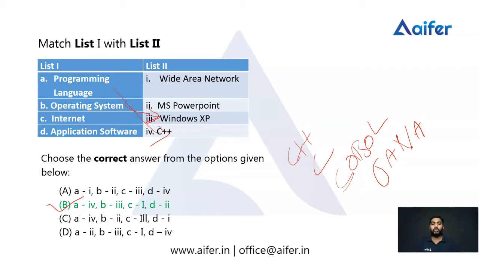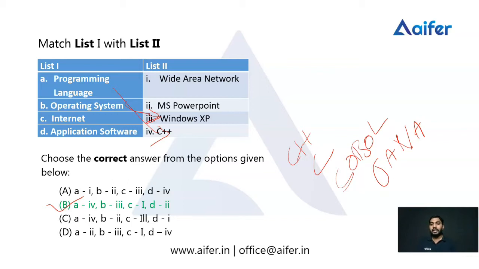They will give options like Ubuntu, Windows, iOS and Android, and we need to identify which of them are examples of operating systems. We can expect such questions in the coming examinations, so we have to study clearly. Windows XP, iOS, Android, Ubuntu and Linux are examples of operating systems.